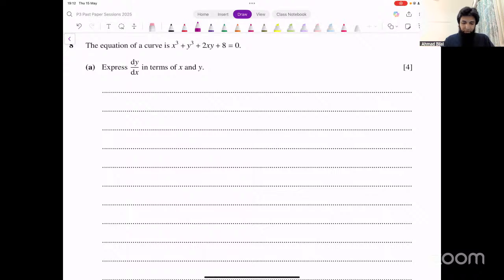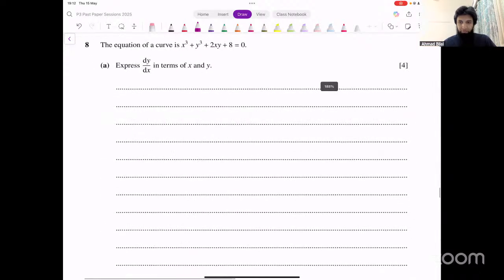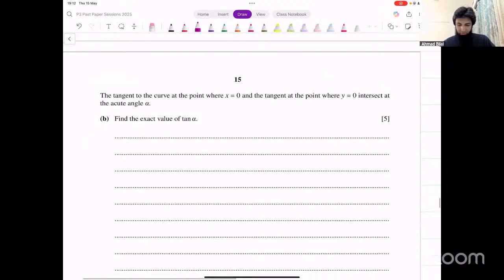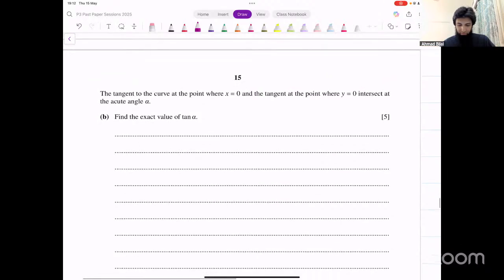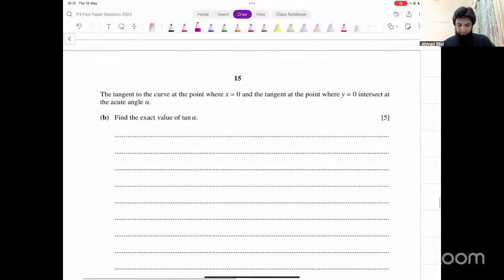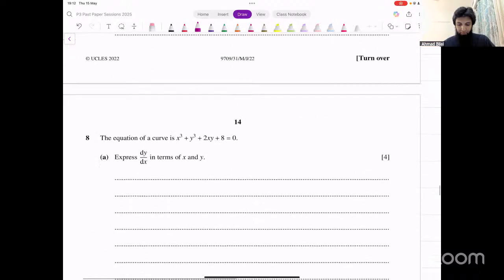What about the next question now? Okay, so the next question from this paper that you're asking about, let me have a look at that. Okay, 8. Which specific part of 8?